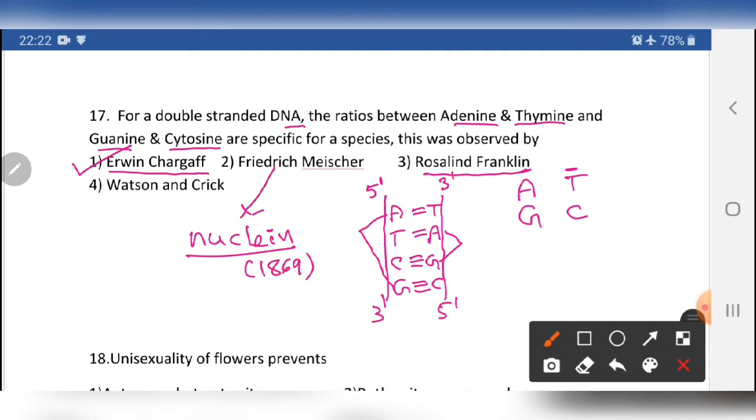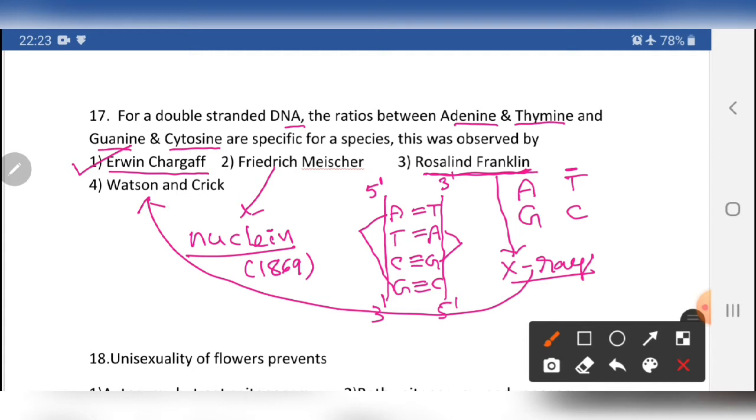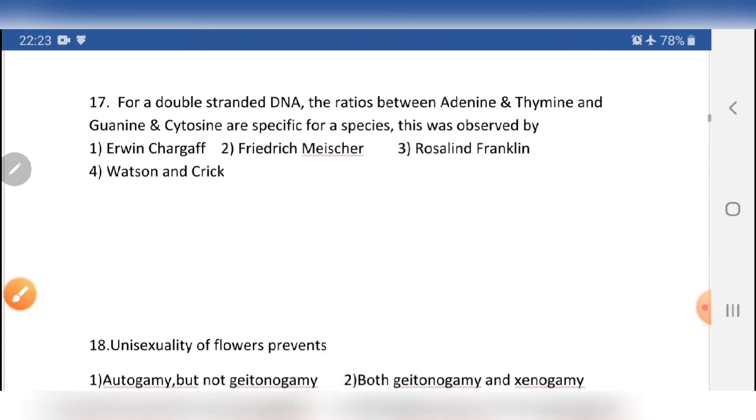What about Rosalind Franklin? The X-ray diffraction study was done by Rosalind Franklin. The X-ray diffraction study helped Watson and Crick to propose the double helix model for the DNA in 1953. So our answer is 1. Thus, we go for the next question.